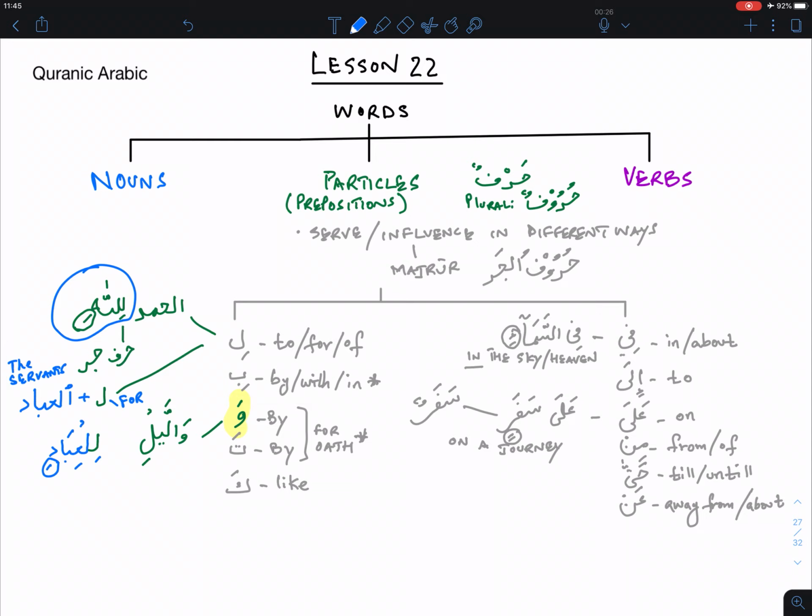So this is just application, so it shouldn't confuse you. So I wanted to clarify that if you see writing, this is how it will be written. So this is actually li al-ibad, but because of the dropping of the alif, it becomes lil ibad, and it's the same meaning that it would be.